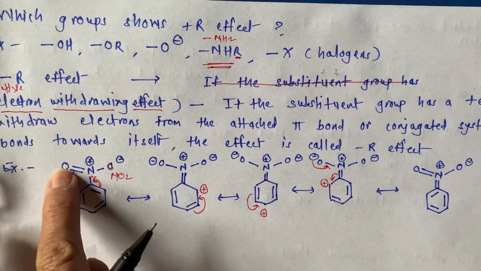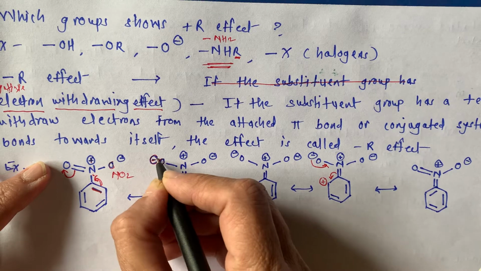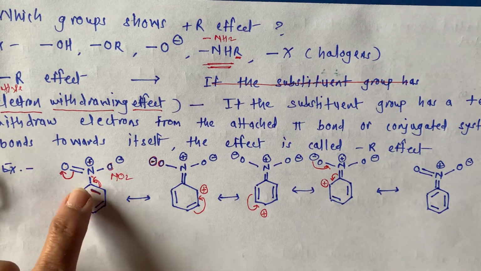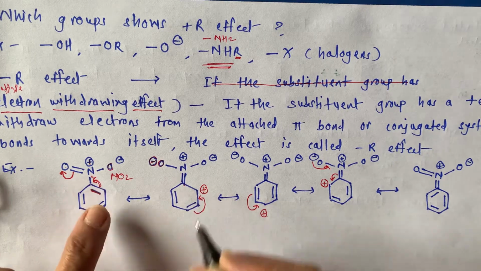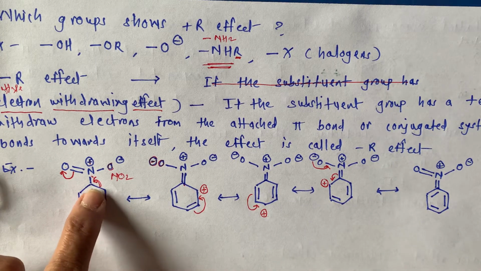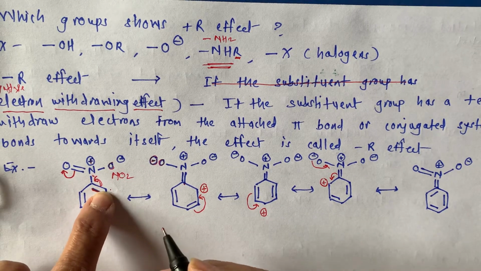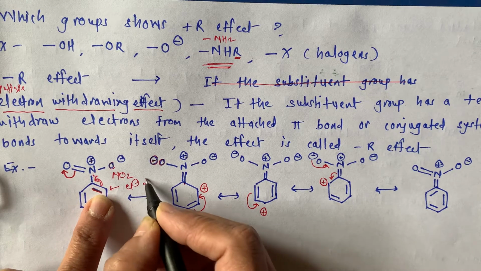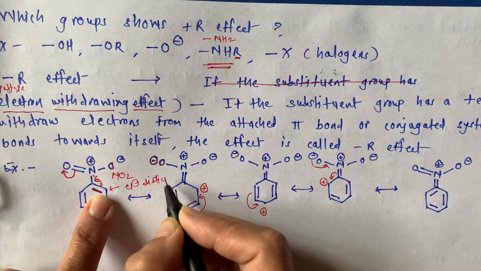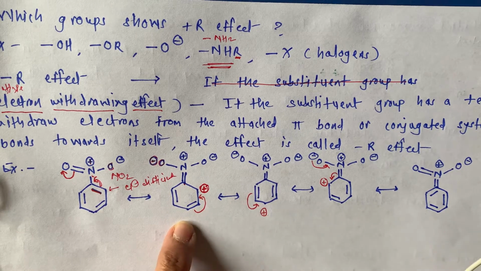When they move onto this oxygen, it acquires negative charge, and now instead of single bond there is formation of double bond. We moved these electrons towards this, so now this position becomes electron deficient, and that's why this acquires positive charge.